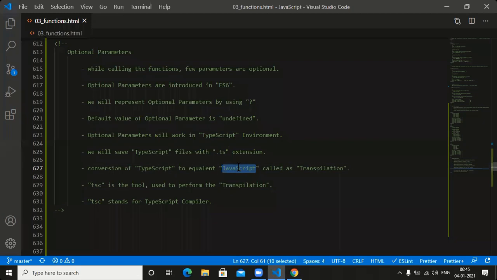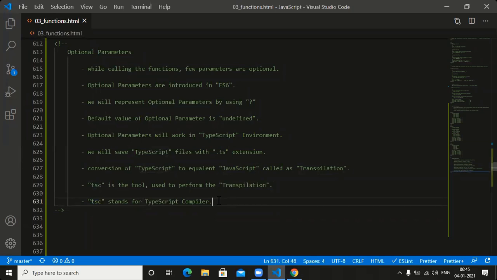How to do the transpilation? TSC is the tool used to perform the transpilation. TSC stands for what? TypeScript compiler.